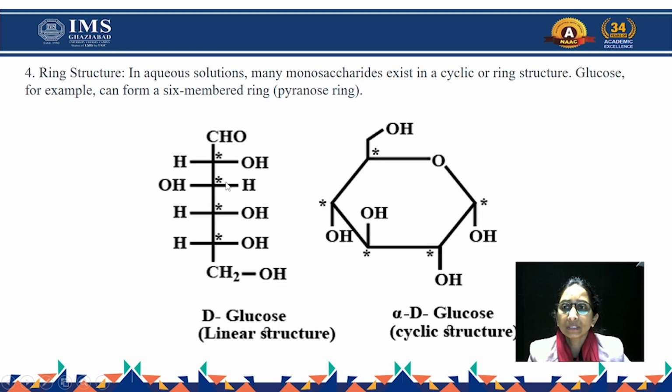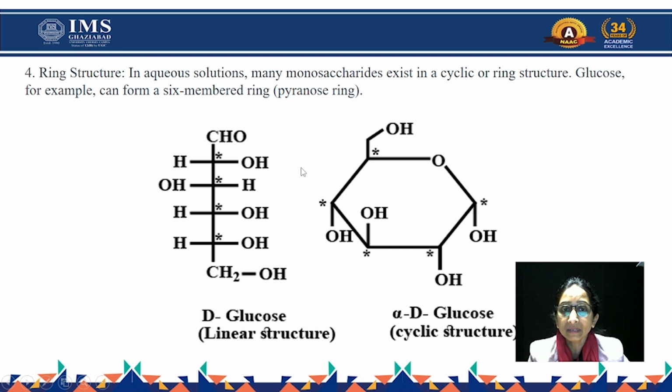Now we come to the fourth property, the ring structure. Till now we have observed that monosaccharide units are present in the linear form. Is it possible to have cyclic structures? It is possible in monosaccharides to convert the linear structure into a cyclic structure.